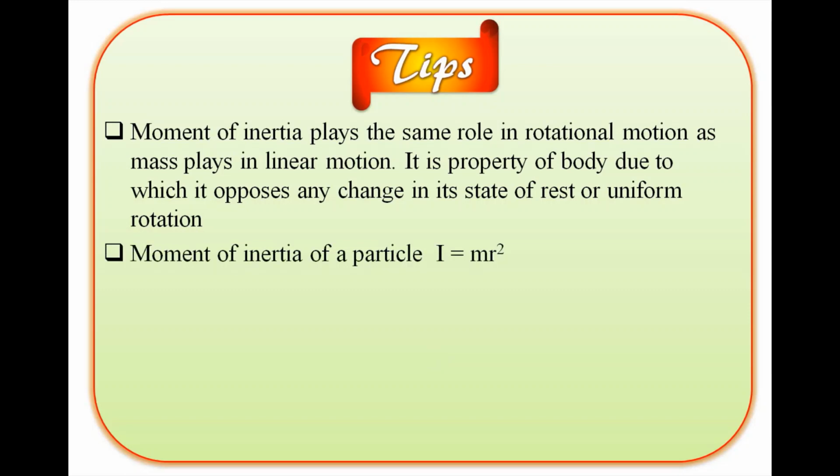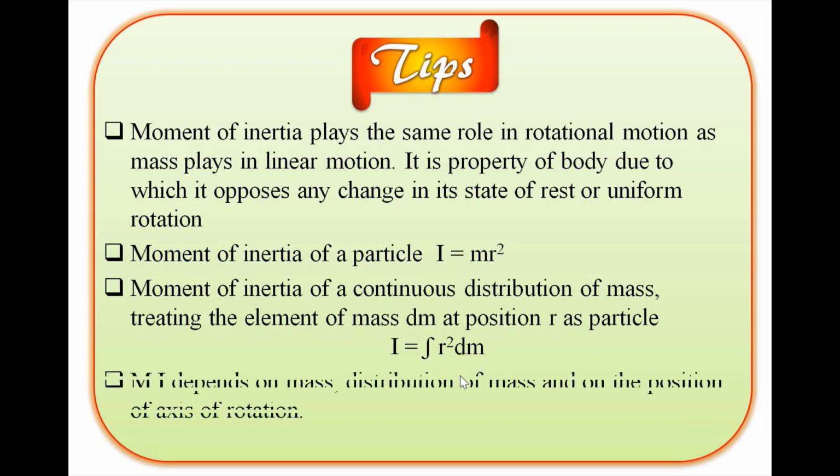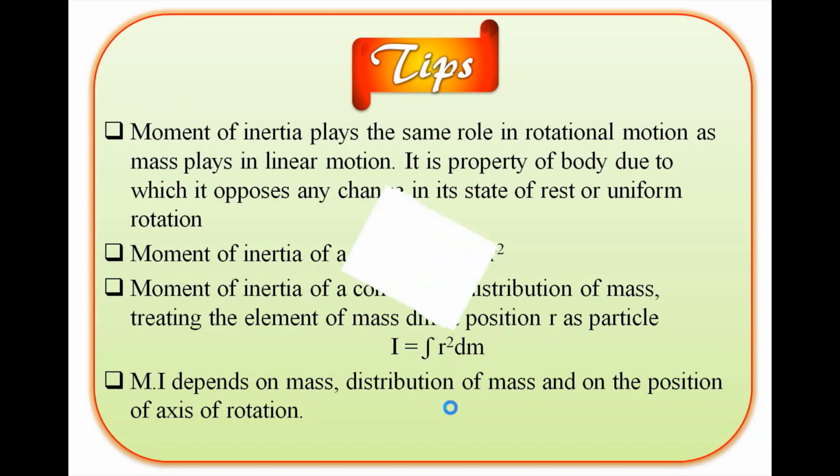We know the moment of inertia of a particle has the formula I equals m r square. For a continuous distribution of mass, we treat the element of mass dm, that means the small object at position r, as a particle. In terms of integration the formula is I equals the integration of r square dm. So moment of inertia depends on mass, distribution of mass and on the position of the axis of rotation. Let's see the next important point.